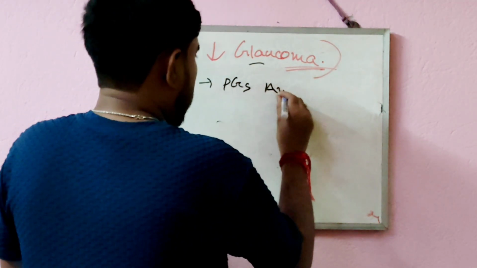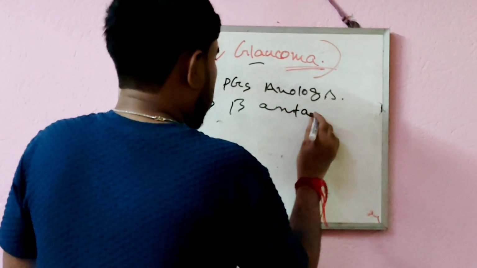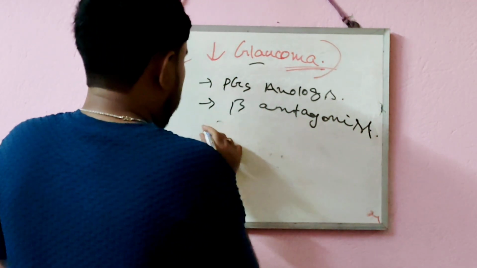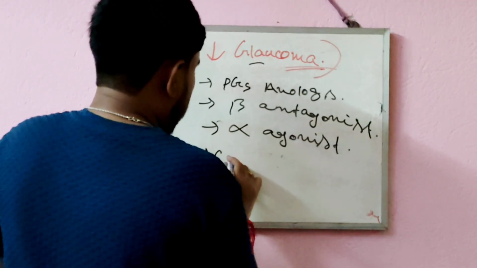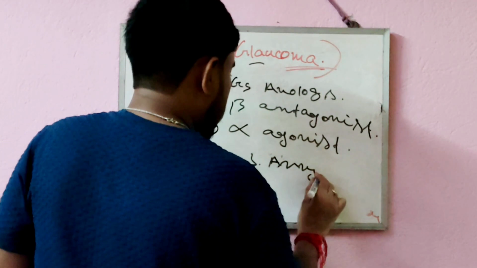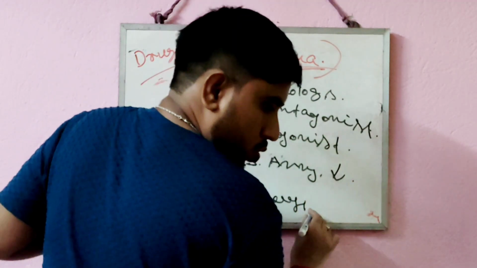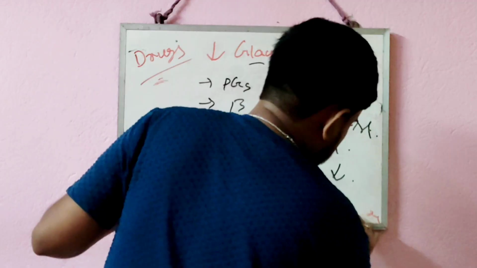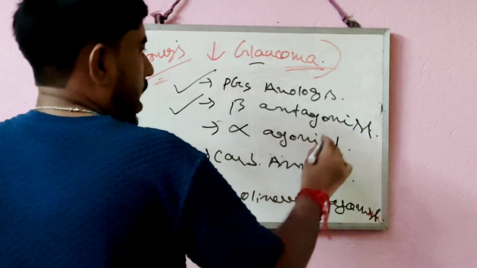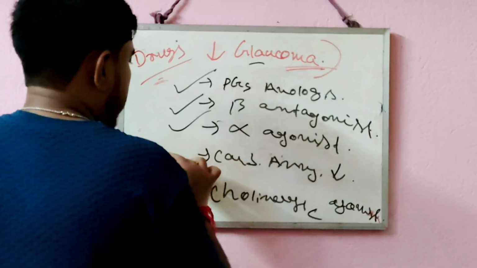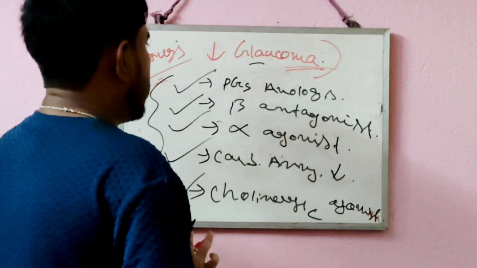Prostaglandin analogs, then we can use beta antagonists or beta blockers, then alpha agonist drugs, then carbonic anhydrase inhibitors, and also cholinergic agonist drugs. So the drugs we can use are prostaglandin analogs, beta blockers, alpha agonists, carbonic anhydrase inhibitors, and cholinergic agonists. These are all the drugs used to treat glaucoma.